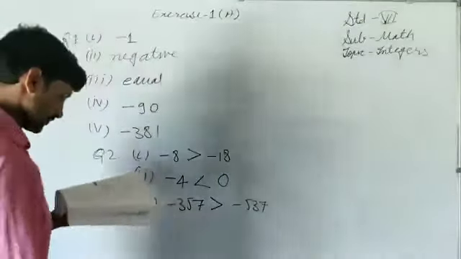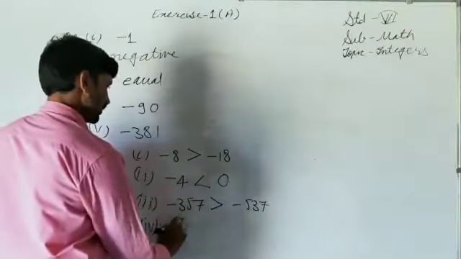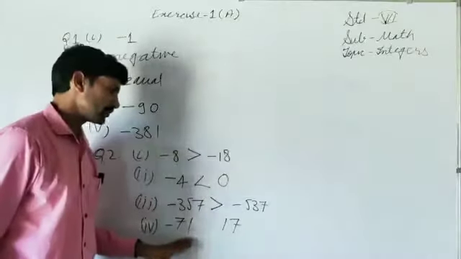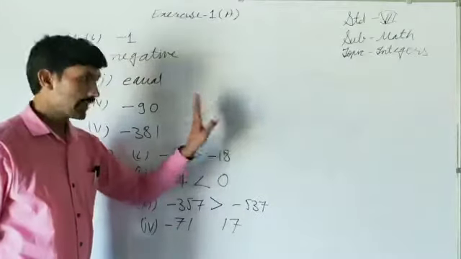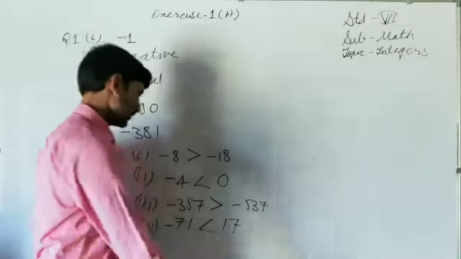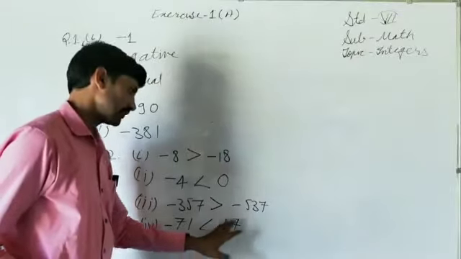The next part is minus 71 and 17. As we know, it is a negative integer and it is a positive integer, and every positive integer is greater than a negative integer. So without any difficulty we can put this symbol between them. So minus 71 is smaller than 17.